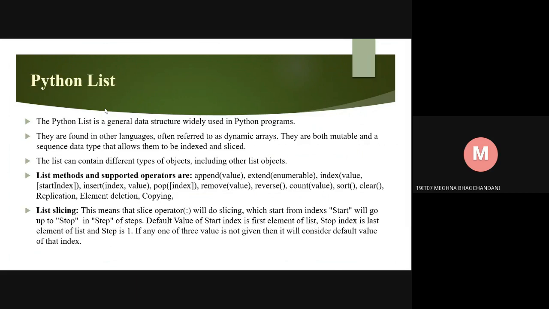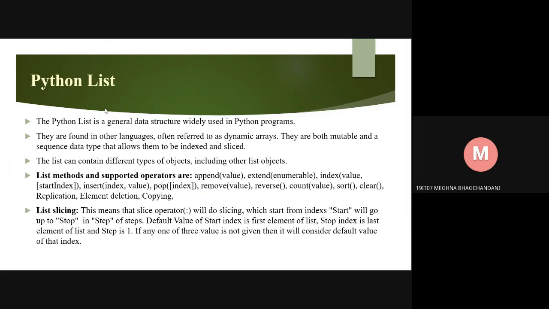Python list. The Python list is a general data structure widely used in Python programs. They are found in other languages, often referred to as dynamic arrays. They are both mutable and a sequence data type that allows them to be indexed and sliced. The list can contain different types of objects including other list objects.